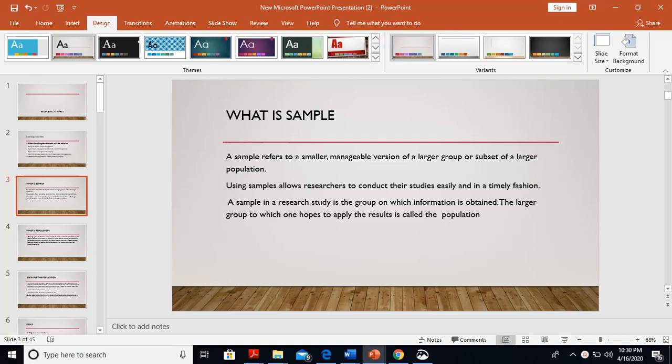A sample refers to a smaller manageable version of a larger group or subset of a larger population. Using samples allows researchers to conduct their studies easily and in a timely fashion. A sample in a research study is the group on which information is obtained. The larger group to which one hopes to apply the result is called the population.